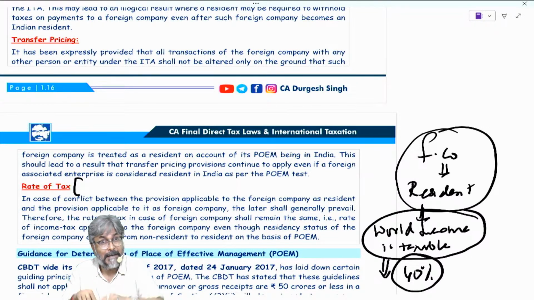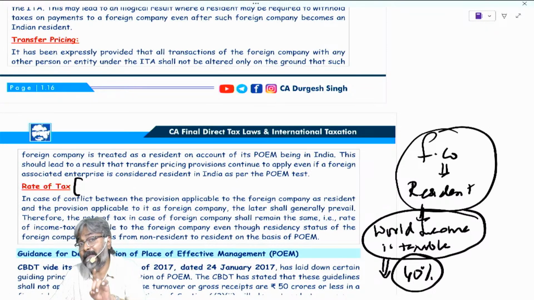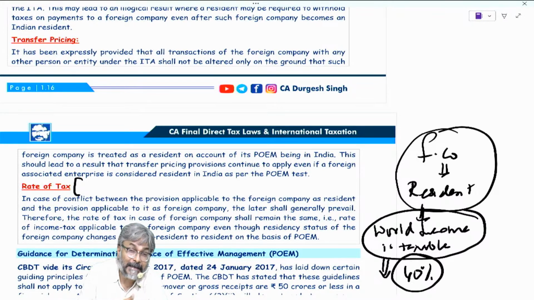And if you are a resident, how much is taxed? The world income. But at what rate it will be taxed? That depends upon whether the company is a foreign company or a domestic company. A foreign company whose POEM is in India becomes a resident in India.